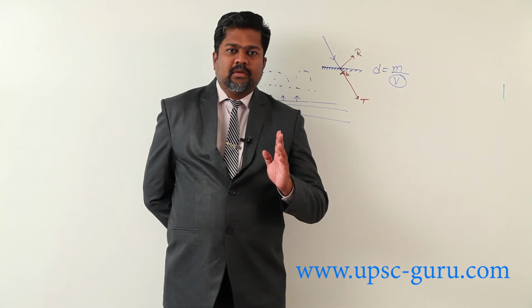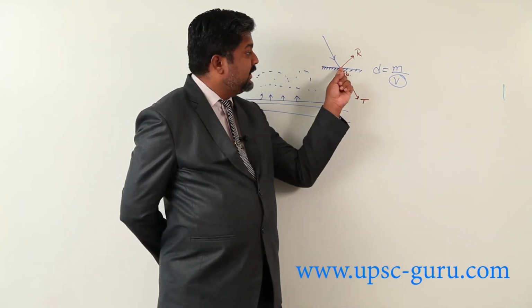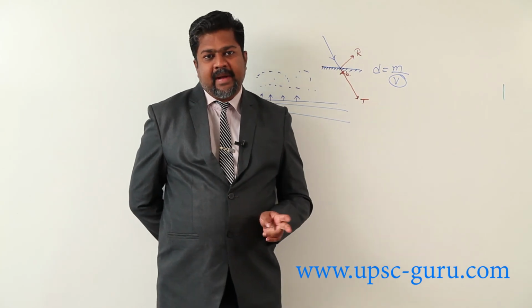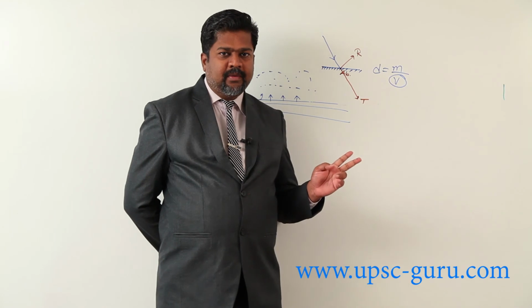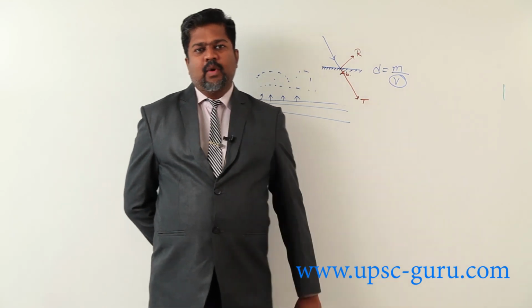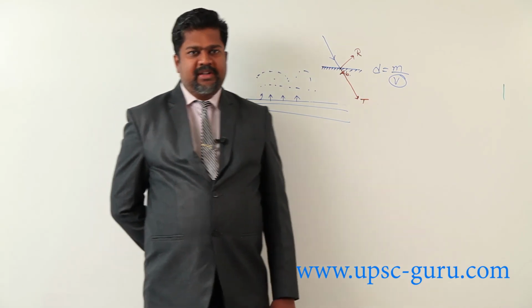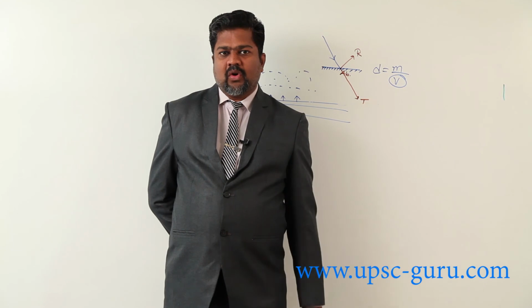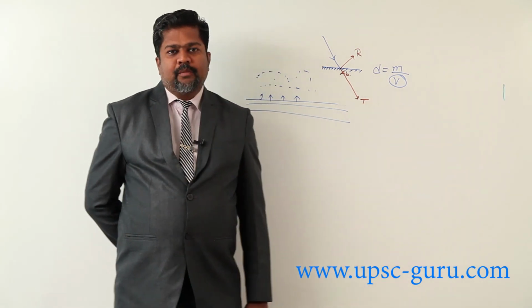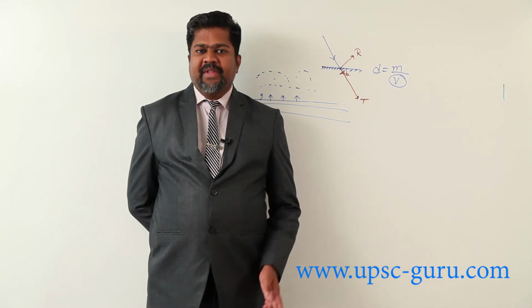Now, three things we have to remember. Number one, when incident radiation is there, part of that is reflected back, part of that is transmitted, and part of that is absorbed. If you have observed the reflection from an auto rickshaw or car glass, that windshield, from that also you can observe many times that sun rays are reflected out from that glass.